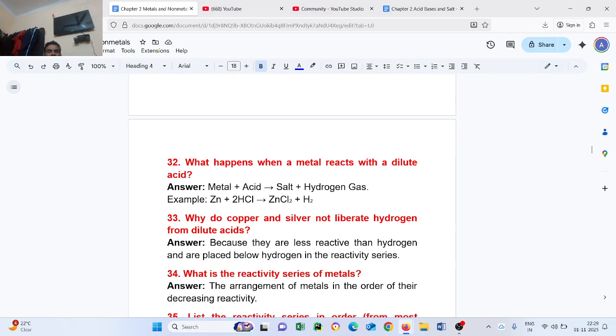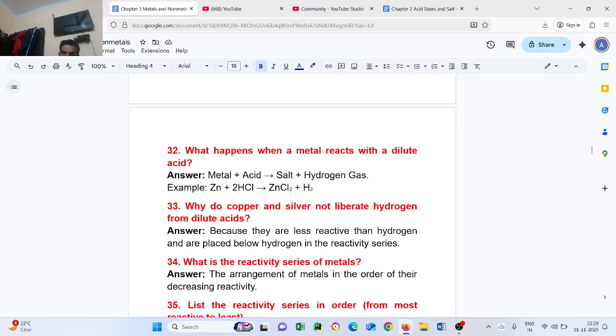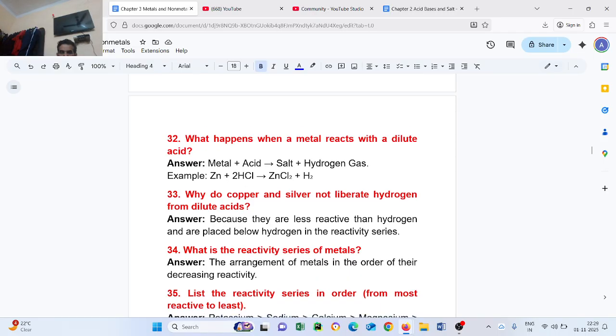Question number 33. Why do copper and silver not liberate hydrogen from dilute acid? Because they are less reactive than hydrogen and are placed below hydrogen in the reactivity series.